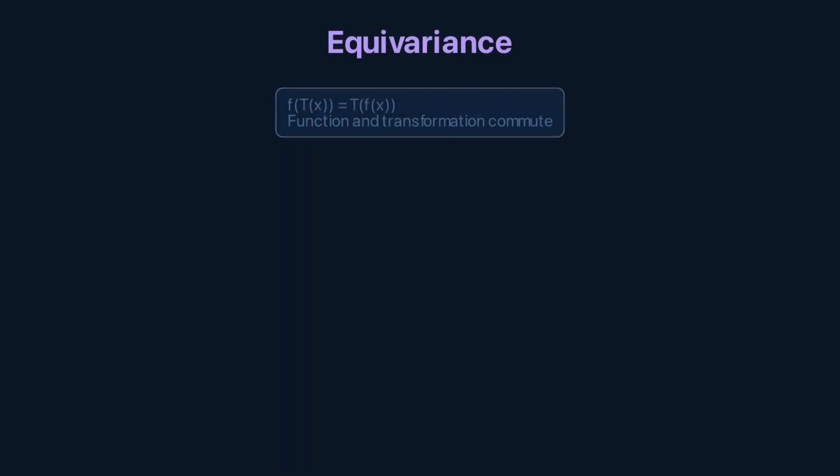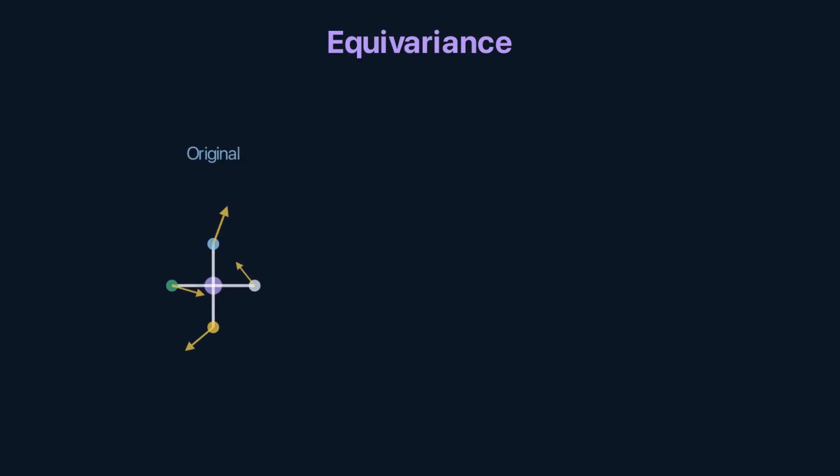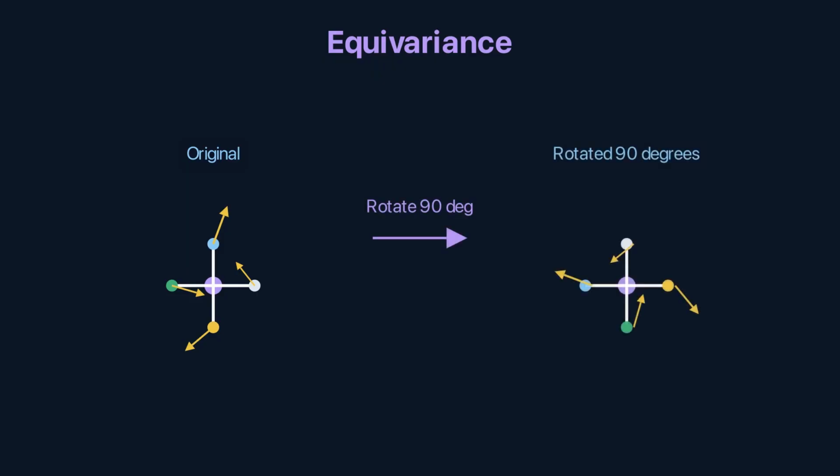Equivariance is the more powerful concept. A function is equivariant if the output transforms in the same way as the input. The force on an atom is a vector. Rotate the molecule and the force vectors rotate by the same amount. If I rotate the input by 90 degrees, the predicted force is rotated by exactly 90 degrees.